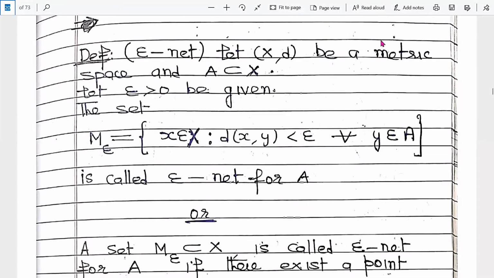Our next topic is epsilon net. Let (X, d) be a metric space and A a subset of X. Then what is an epsilon net? If epsilon is an arbitrary positive number, the epsilon net is all x belonging to X such that the distance between x and y is less than epsilon for every y belonging to A. So this is called an epsilon net for A.